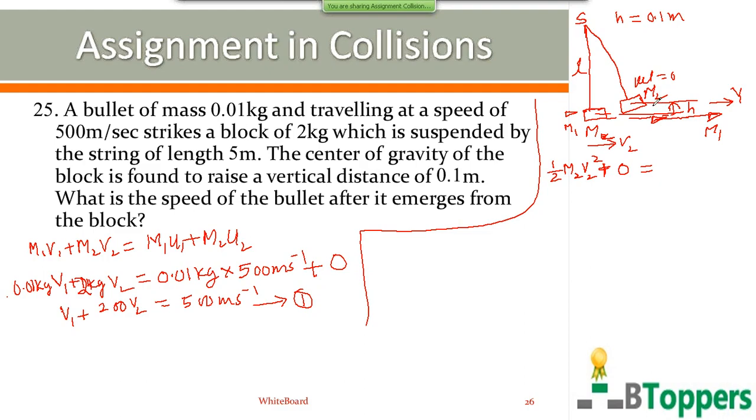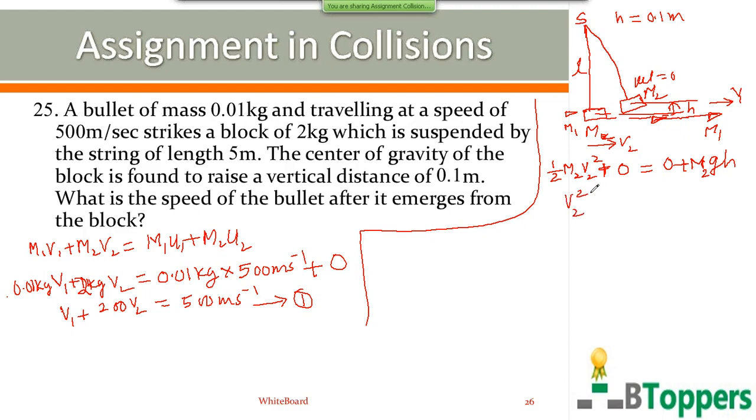Total mechanical energy of the block after collision at the highest position is equal to the kinetic energy of the block at the highest position plus the potential energy of the block at the highest position. The kinetic energy of the block at the highest position is 0 because the velocity of the block momentarily becomes 0 at the highest position. The gravitational potential of the block at the highest position is M2 g h. So we can cancel M2 here.